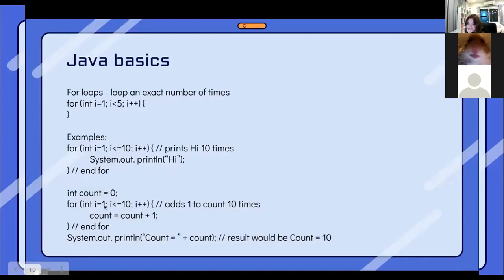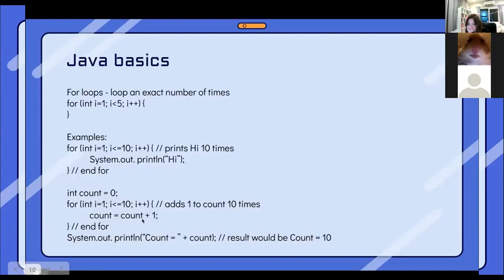The next example: we have a variable called count, of type integer, and we make it equal to 0. Within this for loop, once again, it starts at 1 and ends at 10, and it increments by 1 each time. Inside here, we're taking count and adding 1 to its current value.